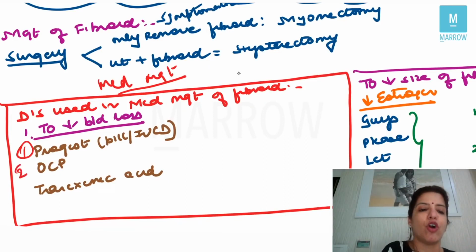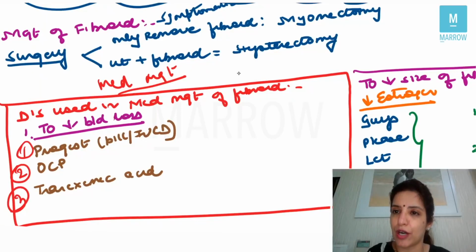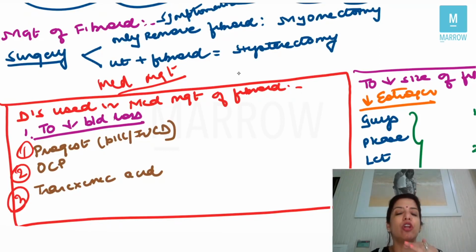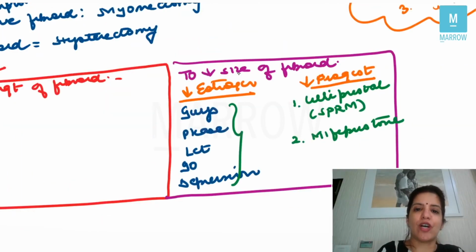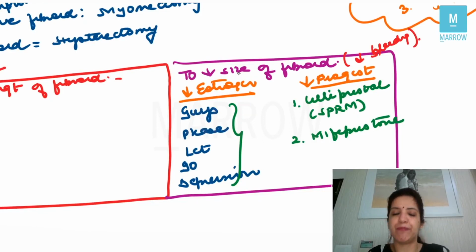Number two, you can give a combination of estrogen and progesterone, that is, you can give oral contraceptive pill. And number three, you can give tranexamic acid, which is a non-hormonal drug. So these are the three drugs which decrease the blood loss, but they do not have any effect on the size of the fibroid. In other words, they will not decrease the size of the fibroid. So the next category of drugs is which decrease the size of the fibroid, and because they decrease the size of the fibroid, they also decrease the bleeding in turn, right?